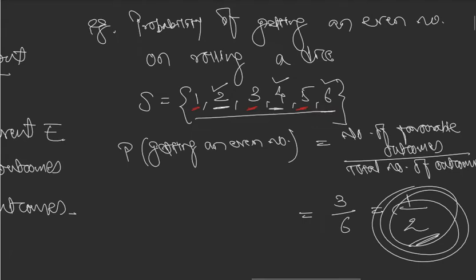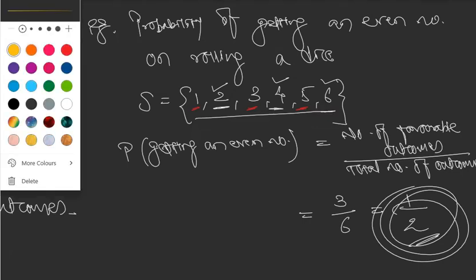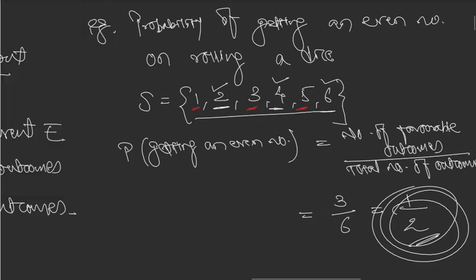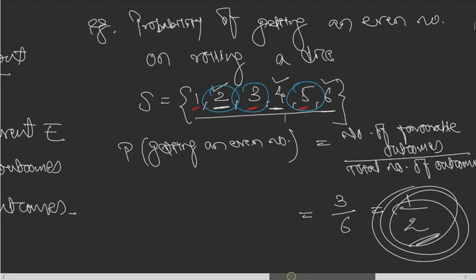Okay. What is the probability of getting, let's say, a prime number on rolling a dice? So how many prime numbers do you see here? 2 is a prime number, 3 is a prime number, and 5 is a prime number. So how many favorable outcomes have you got? 3, upon total number of outcomes, 6. 3 by 6, again 1 by 2. So probability of getting a prime number is also 1 by 2. Right? Like that, you can make up as many questions in your mind. Let me give you one more example.